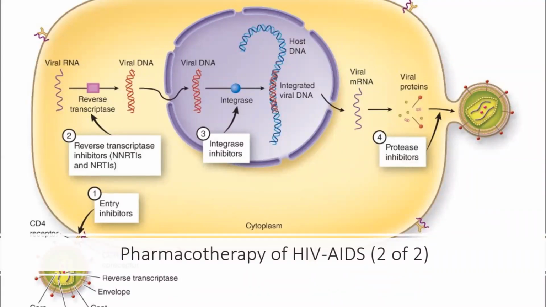They are showing us, number 1 is the entry inhibitors. Number 2, we have the reverse transcriptase inhibitors, NNRTIs and NRTIs, which are going to stop the conversion of the viral RNA to viral DNA. If the viral DNA is formed, then we do not want that viral DNA to integrate. So we have a drug which is called integrase inhibitors. If that is done, we don't want that viral mRNA to go and finally make the viral protein. So that is the protease inhibitors. So these are the 4 different kinds of inhibitors or drugs that we use as an antiviral treatment.